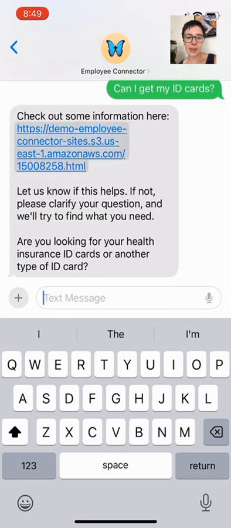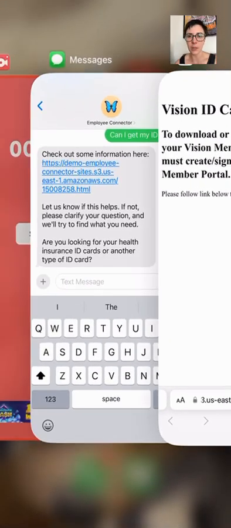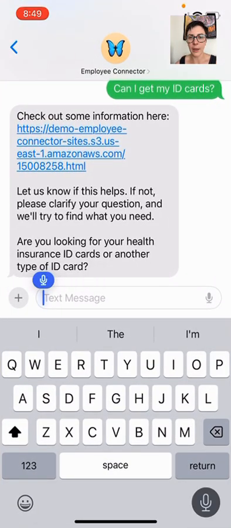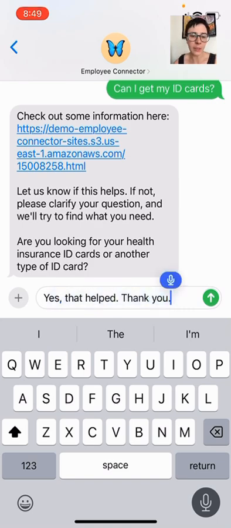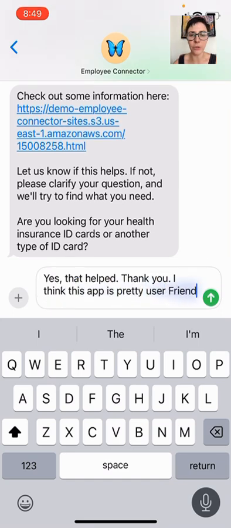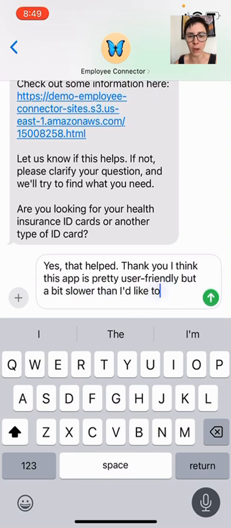You can see that we also can ask a follow-up question. So if the question the user asked was a little bit vague, you can see it says, let us know if this helps, to clarify, and asks a follow-up question. Because we expressed, yes, that helped, thank you, it's not going to continue to look for information about the employee ID cards. It's going to move on.